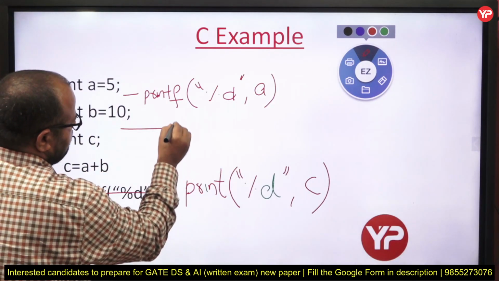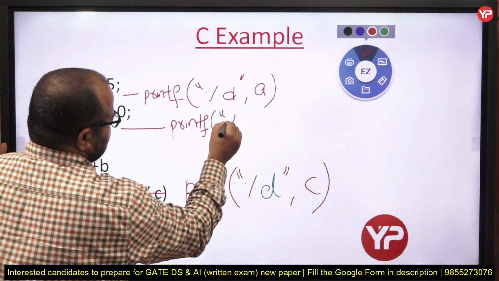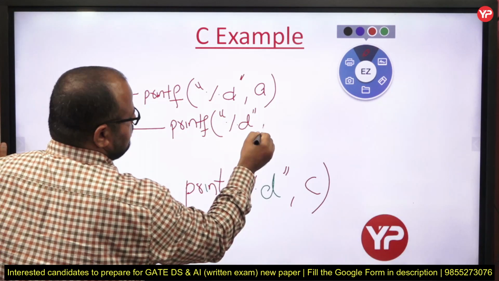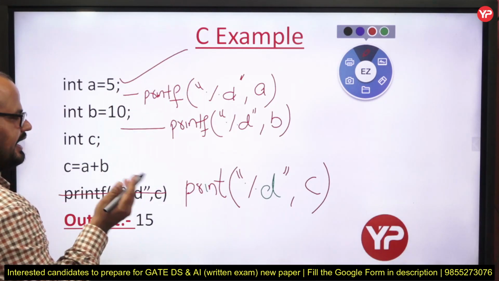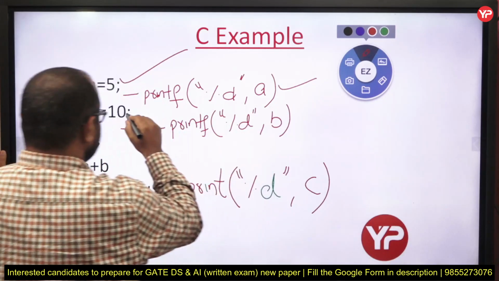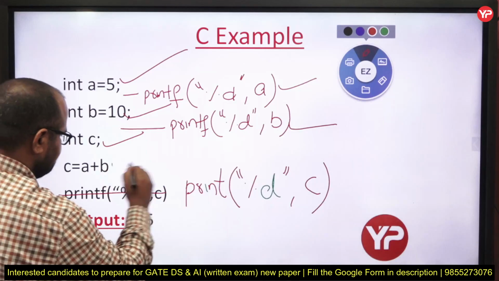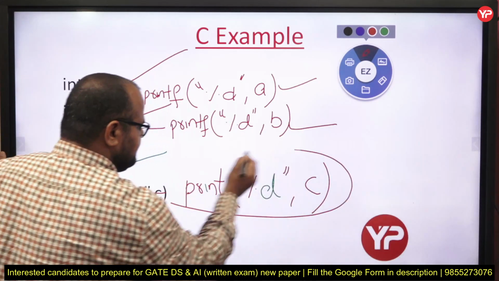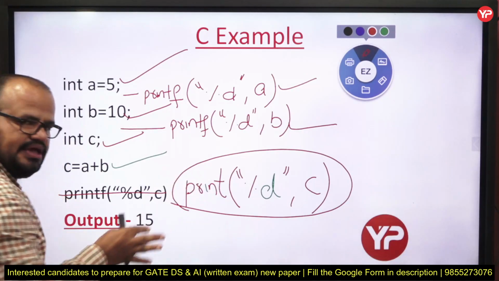Again here printf %d b. So this statement is right according to the syntax of C. This statement is right, this statement is right, this statement is right, this statement is right, this statement is right, but this statement is wrong. Suppose it is wrong because I am not including f here.